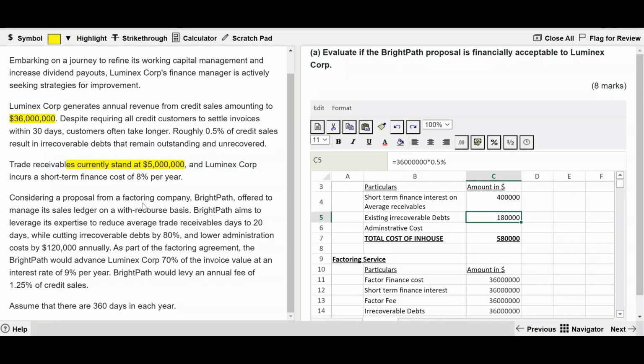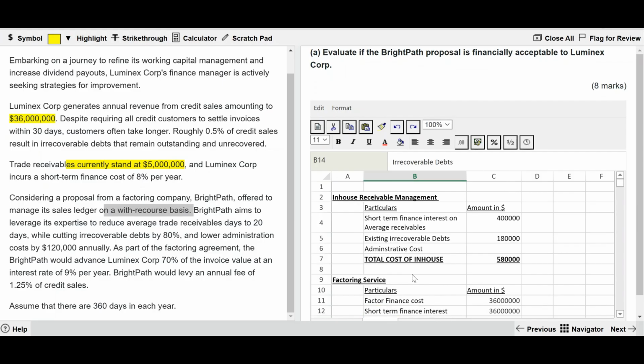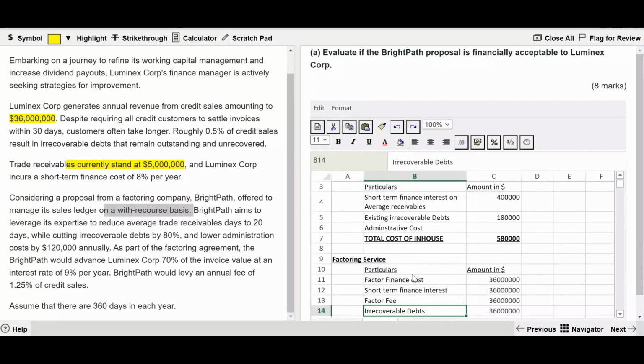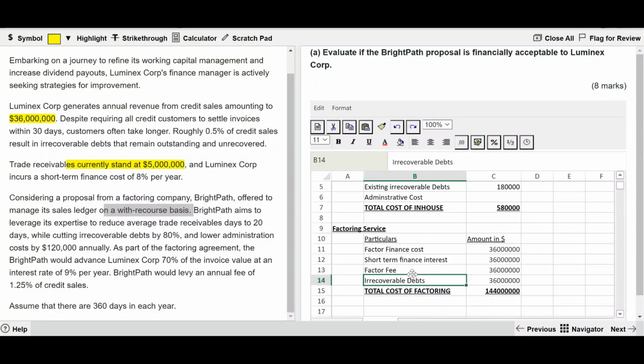Considering a proposal from the factoring company Brightpath offered to manage its sales ledger on a with recourse basis, which is the reason we've got existing irrecoverable bad debts here. Why does the company have to bear the bad debts on a with recourse basis? Here, both of these in-house, what is the cost for the company? When we assign it to the factor, what is the cost that the company has to bear when we appoint a factor? That is the perspective here.